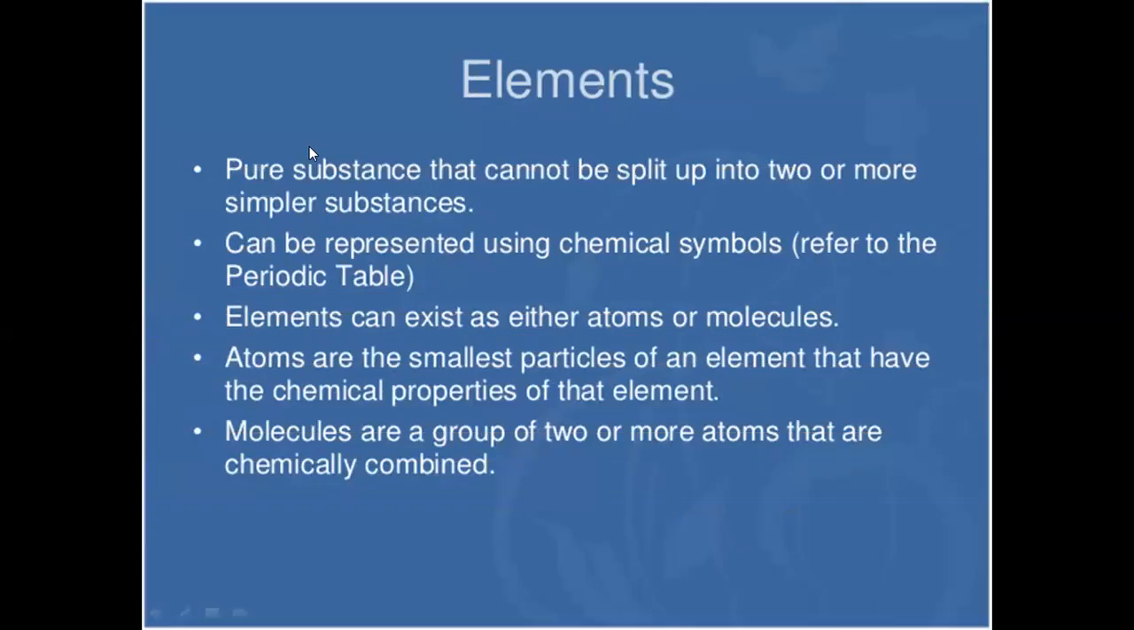Elements, if we consider, are the pure substance that cannot be split up into two or more simpler substances. These are represented using chemical symbols. Elements can exist as either atoms or molecules. Atoms are the smallest particles of an element that have the chemical properties of that element. Molecules are a group of two or more atoms that are chemically combined.